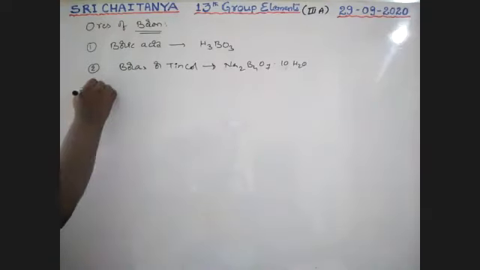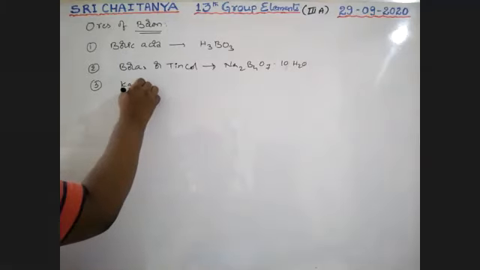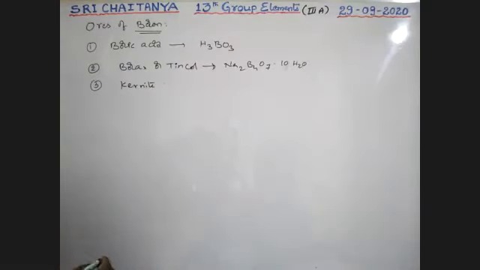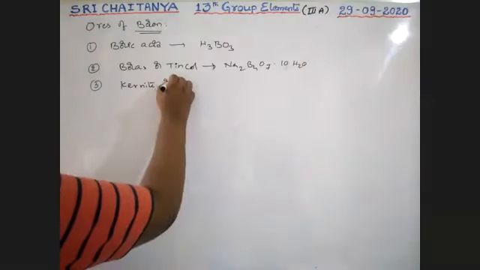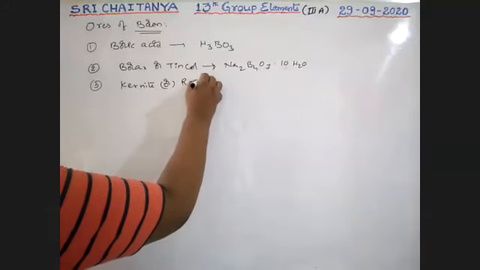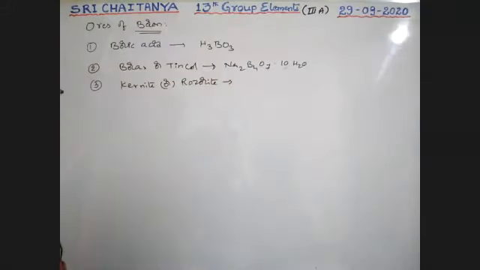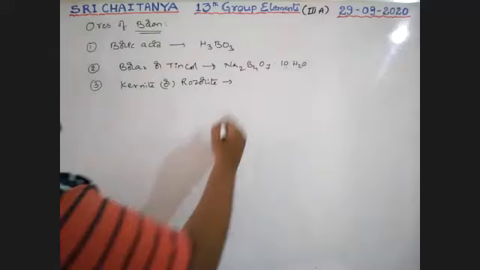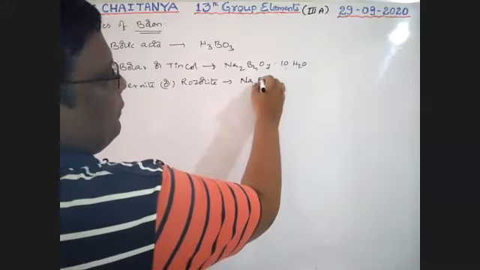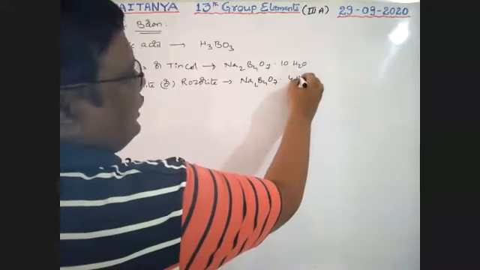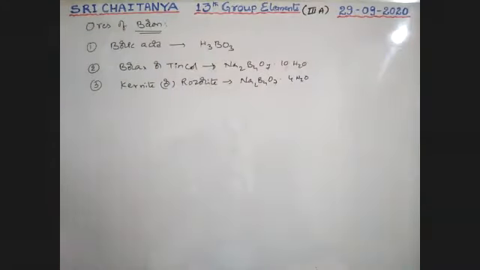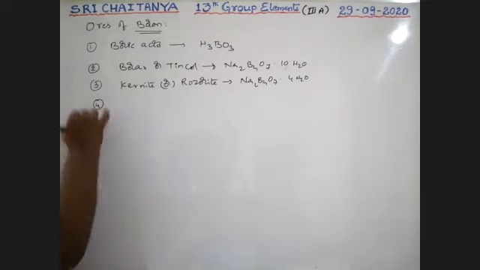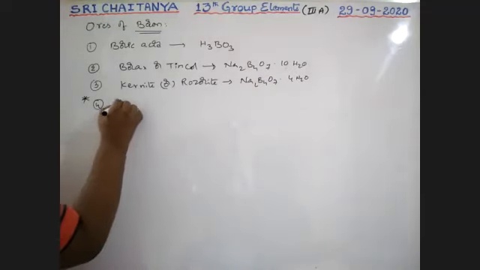Next, kernite or rasorite, that is Na2B4O7·4H2O. Next, colemanite. Asked a number of times in bits, boys. Colemanite.